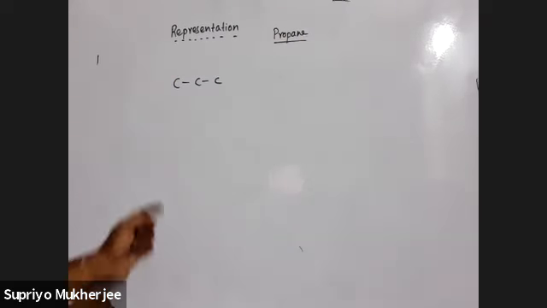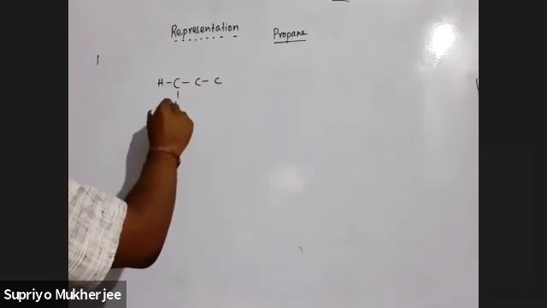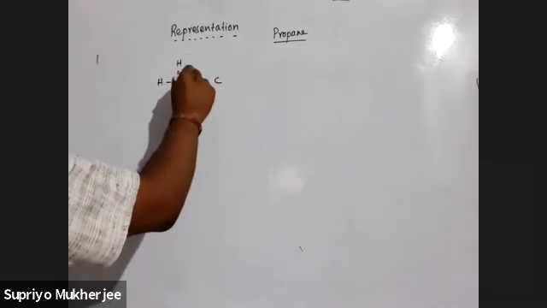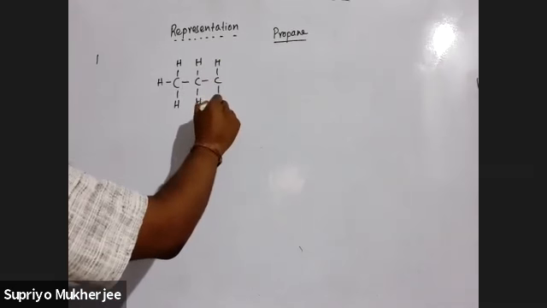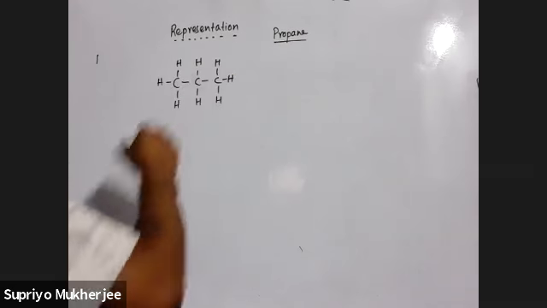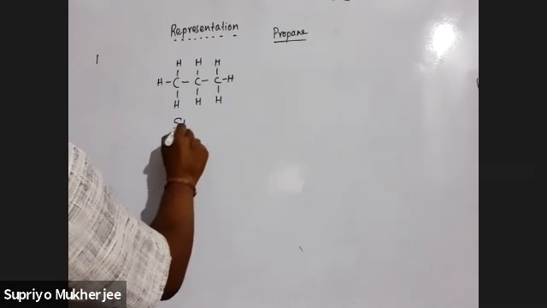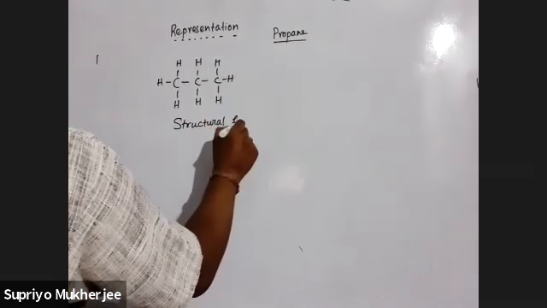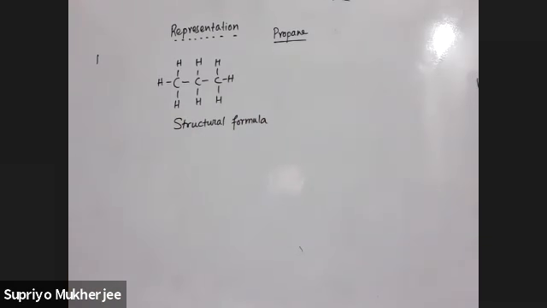All are single bonds because it's an alkane, and put the hydrogens like this. So this type of formula is called structural formula. You already know this. And you know how to make it also. So there is no problem with it.